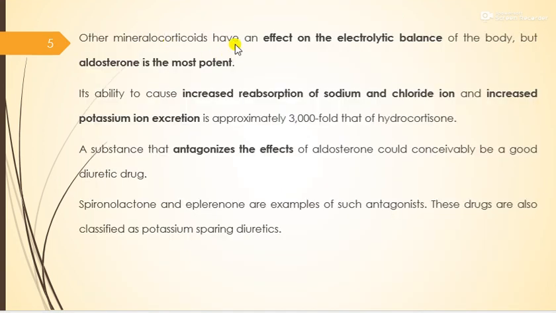Other mineralocorticoids have an effect on the electrolytic balance of the body, but aldosterone is the most potent. Its ability to cause increased reabsorption of sodium and chloride ion and increased potassium ion excretion is approximately 3000-fold that of hydrocortisone. A substance that antagonizes the effect of aldosterone would convincingly be a good diuretic drug. Spironolactone and eplerenone are examples of such antagonists. These drugs are also classified as potassium-sparing diuretics.